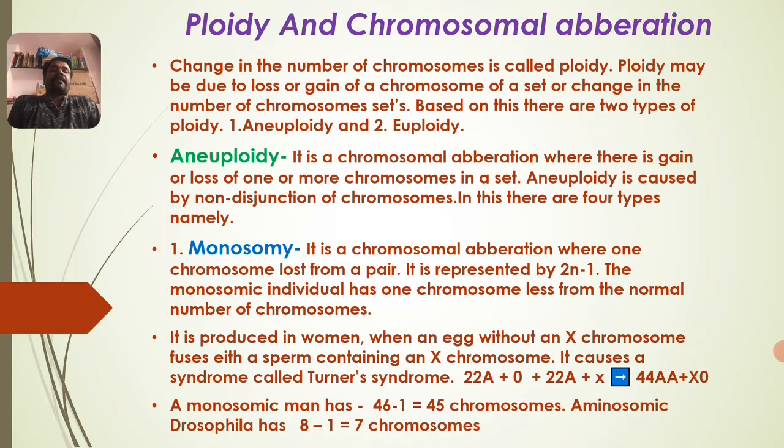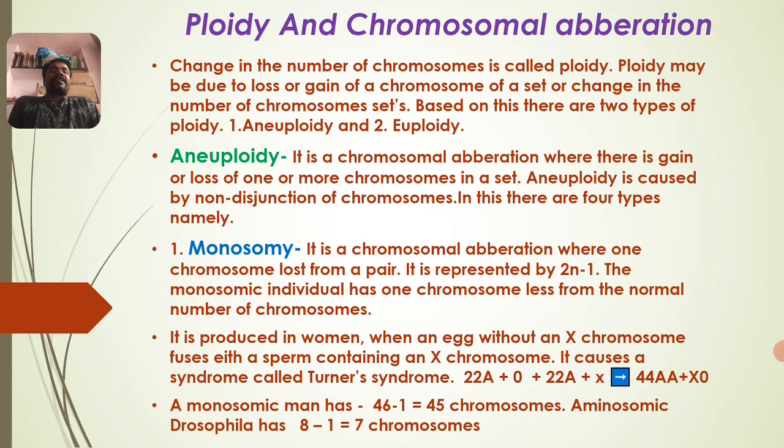These are the common things. The sperm containing the X chromosome and the egg without an X chromosome cause a syndrome called Turner's syndrome.